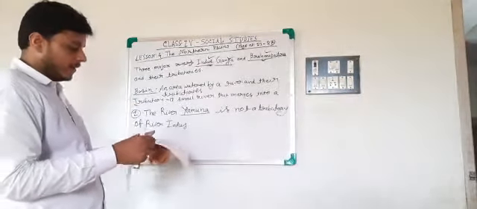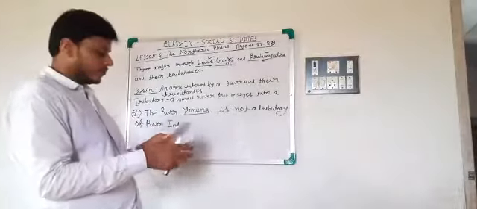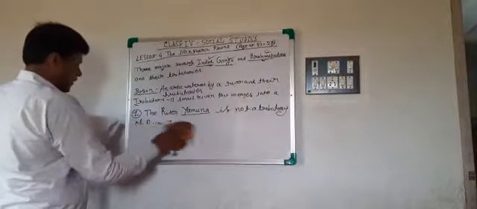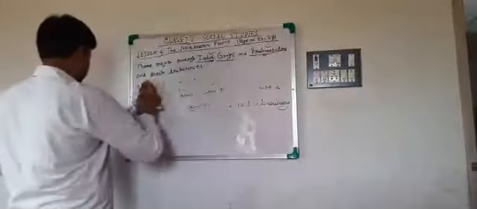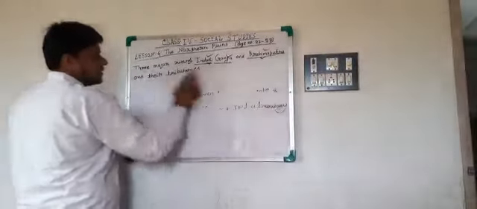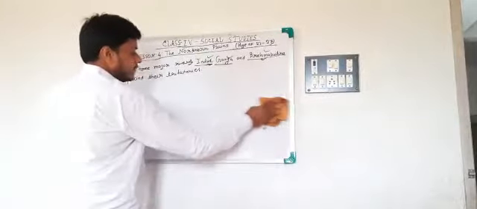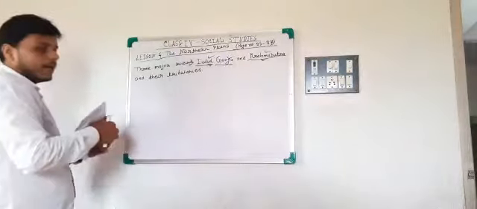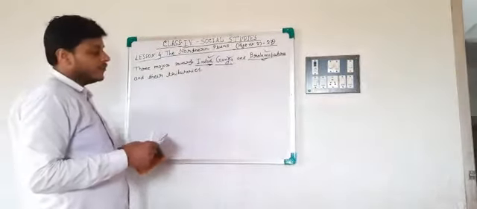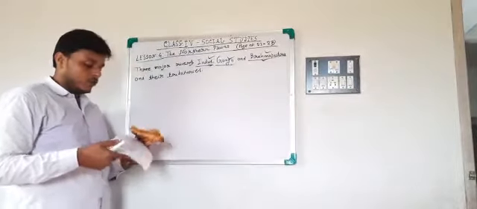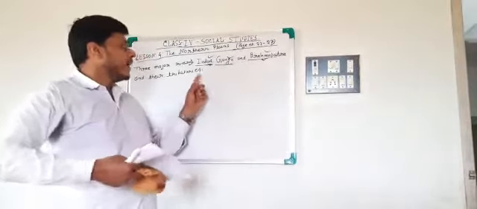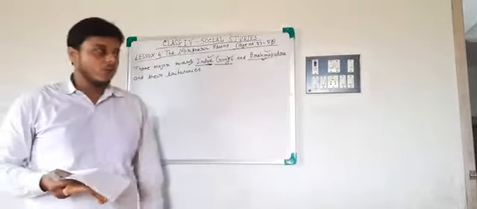And another important one, here are also some questions given to do yourself, like: name the dam built on river Satluj. The Bhakra Nangal Dam has been built on river Satluj. You have to do the question answers yourself and read this passage carefully, especially the points and the names of the rivers and their tributaries.